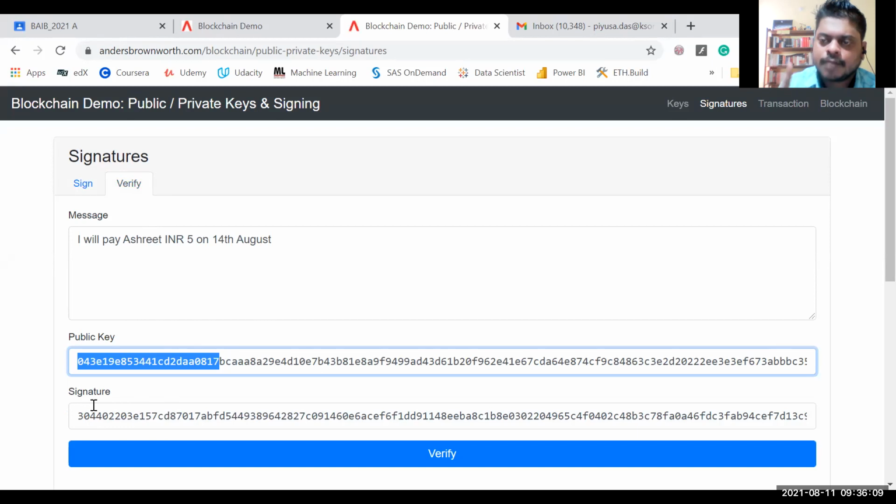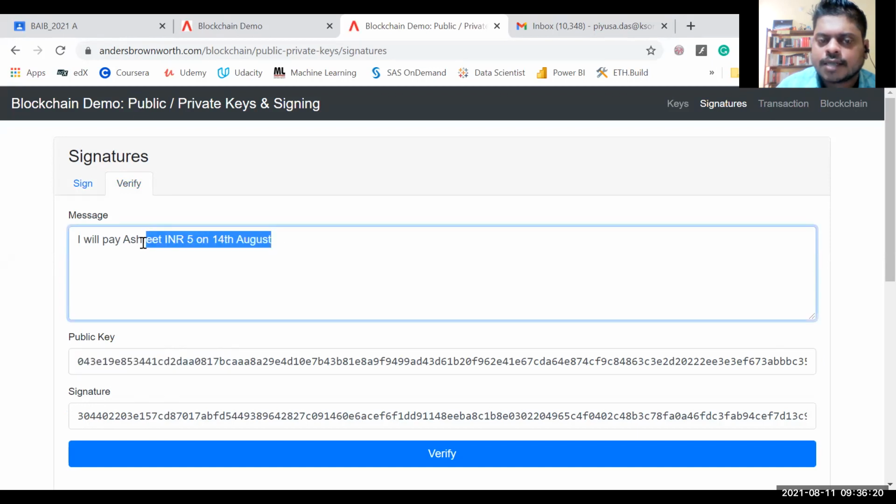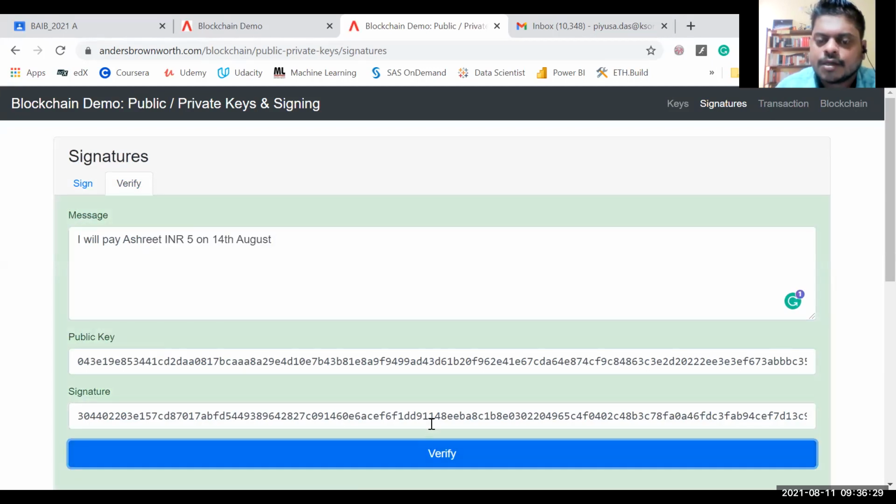Now they'll verify whether this transaction has originated from the same person who sent it and whether the message information is correct, whatever it is, let's say INR 5 or INR 10. They'll verify it with whatever algorithm is there. If it is green, that means this message was written by this public key, whoever is the owner of this public key. So see the difference between this.